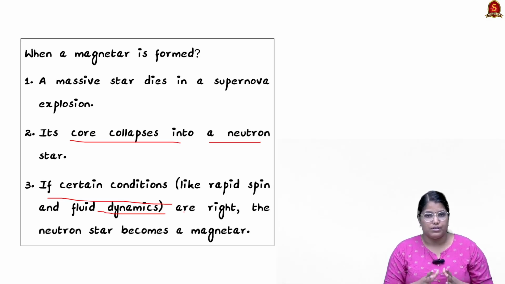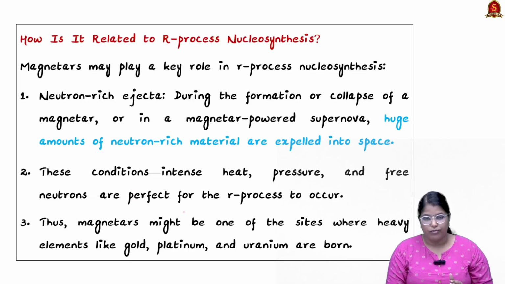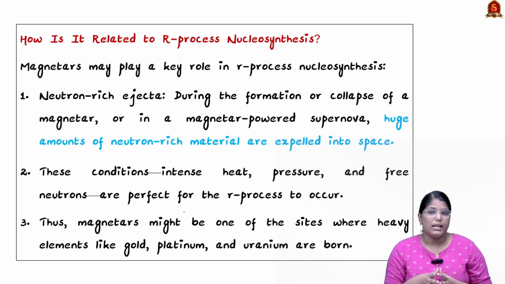So here comes the question: how can heavy metals, particularly gold, be formed by these magnetars? For that we have to understand something else. See, when a new magnetar is formed or when a magnetar collapses, a lot of neutron rich materials will be exposed in space.